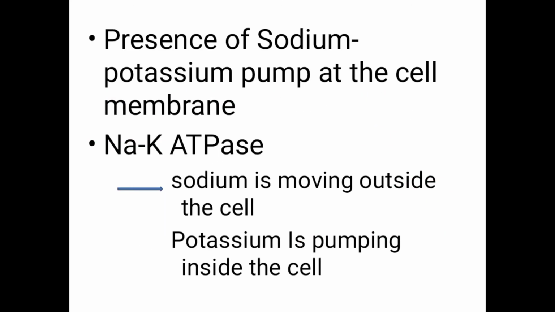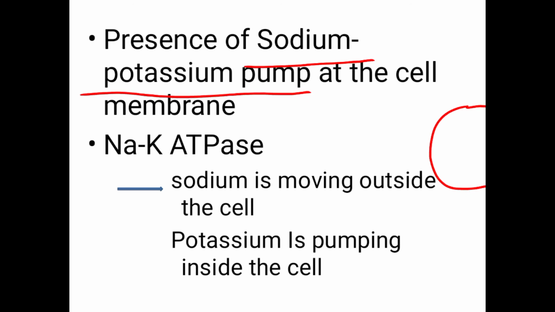One more very important factor is the presence of a sodium potassium pump at the cell membrane. Whatever I am telling about the action potential or resting membrane potential is the same in skeletal muscle, cardiac muscle and nerve fiber. Clear? In all the cells.